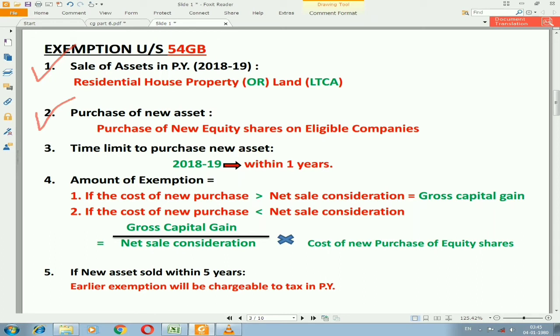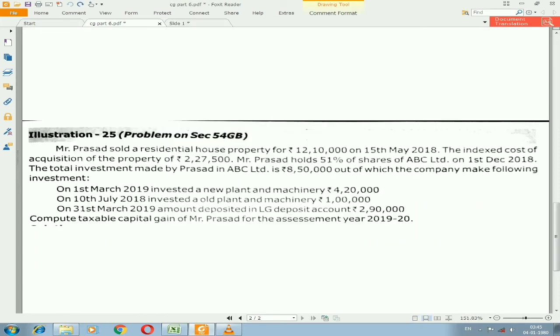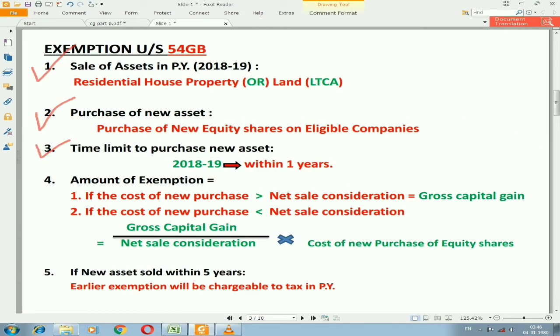The third one, that is time limit to purchase new asset, it should be within 1 year. After the sale, the purchase of that shares should be done within 1 year. Let us check whether it is done within 1 year or not. On 1st December 2018, the purchase is made, and you can check the sale is done on 15th May 2018. Within 1 year itself, the investment is also made. Then I can say that particular condition is also satisfied.